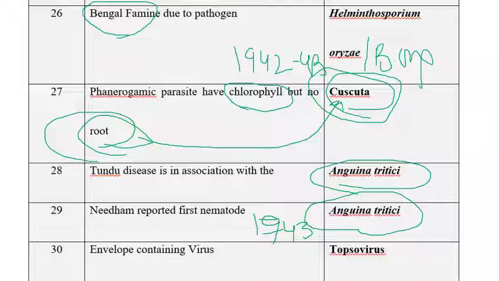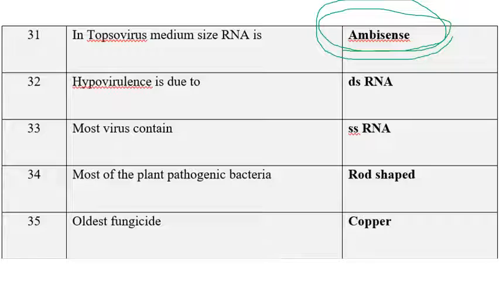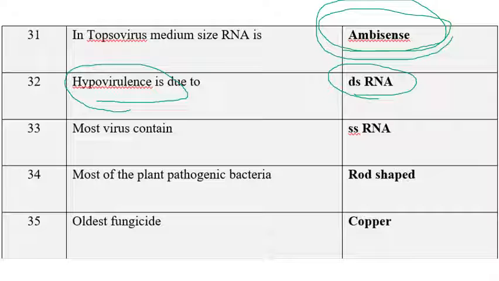The next one is envelope containing virus, Tospovirus. Among the given options, Tospovirus is the virus which contains an envelope. Ambisense RNA can be seen in Tospovirus, which is an enveloped virus. Hypovirulence is due to double-stranded RNA. Hypovirulence means that by exploiting double-stranded RNA, the virulence of the pathogen Cryphonectria, which causes chestnut blight in chestnuts, can be reduced.